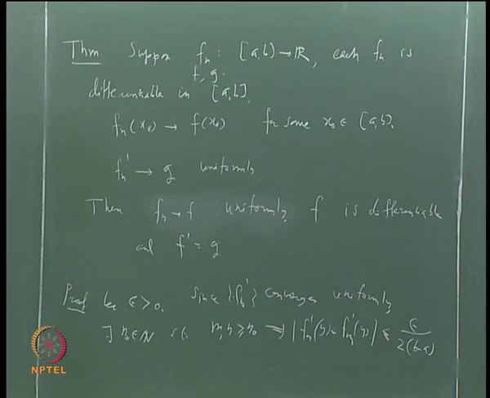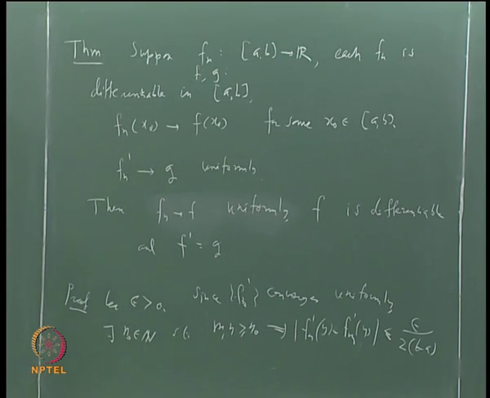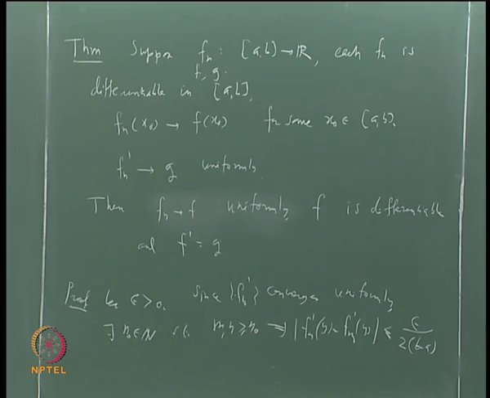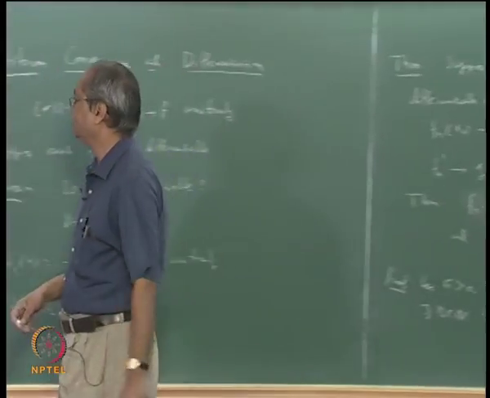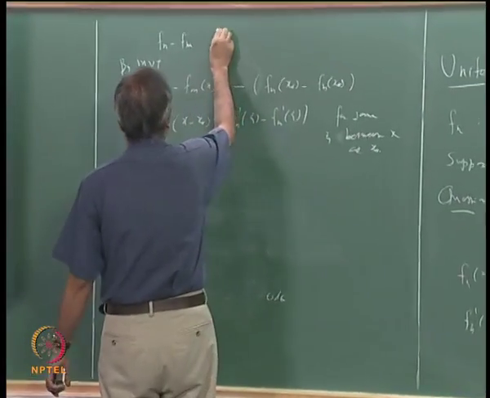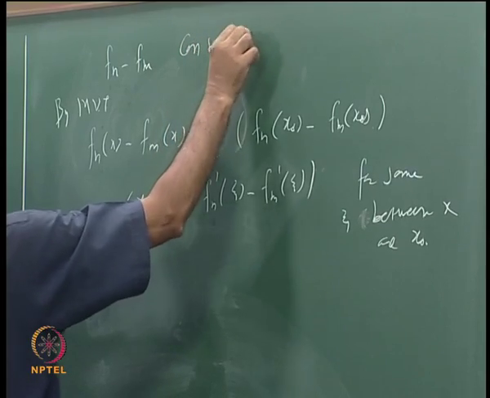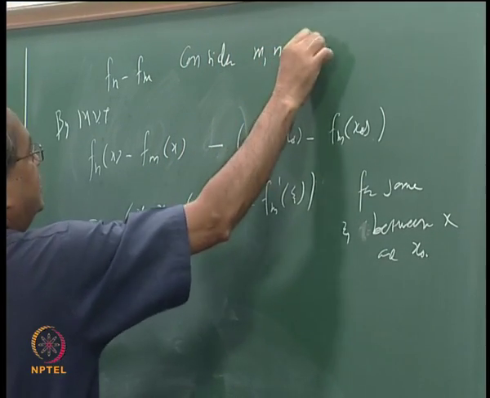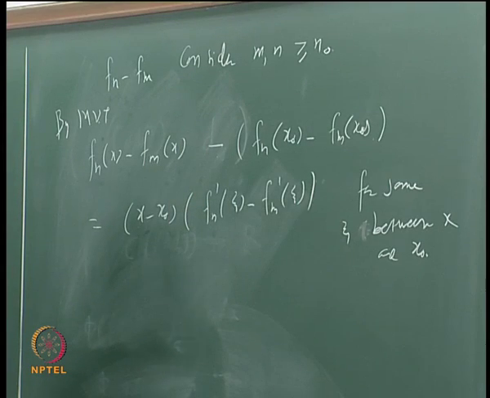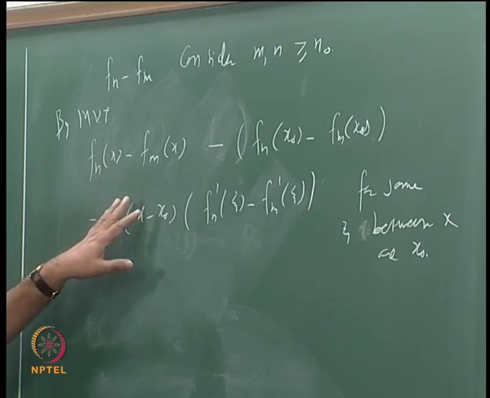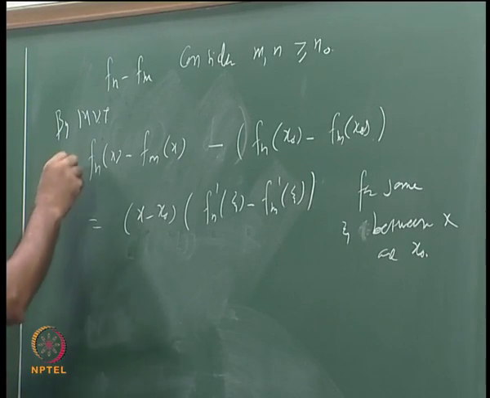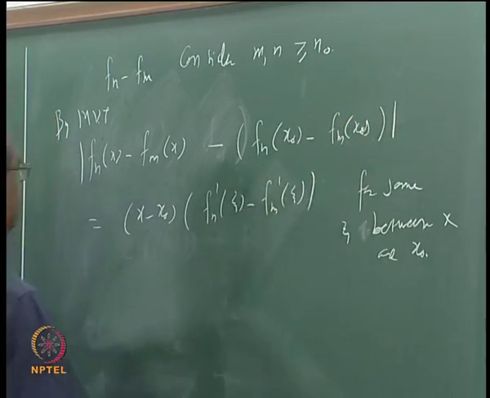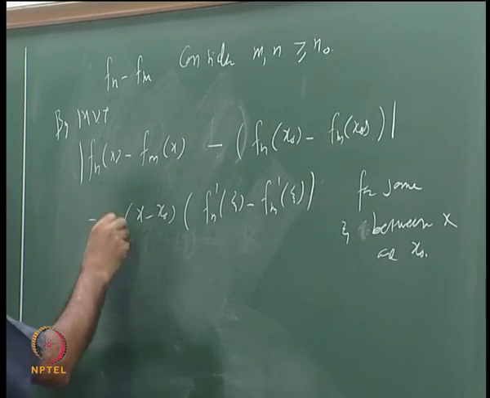All right, okay. Now consider some m and n which are bigger than or equal to this n0, okay. Let me take it here. Consider m and n bigger than or equal to n0. Then for those m and n we have done all these calculations. Of course this is true for any m and n, but now we will apply it for those m and n bigger than or equal to n0. I will take absolute value everywhere, okay.